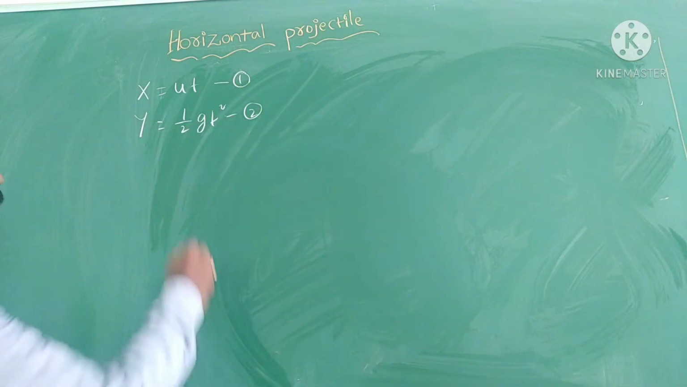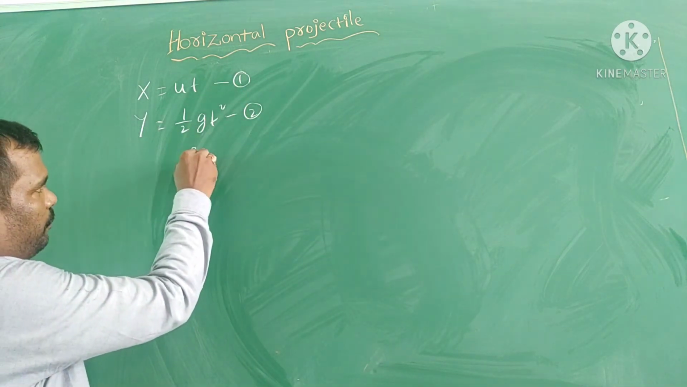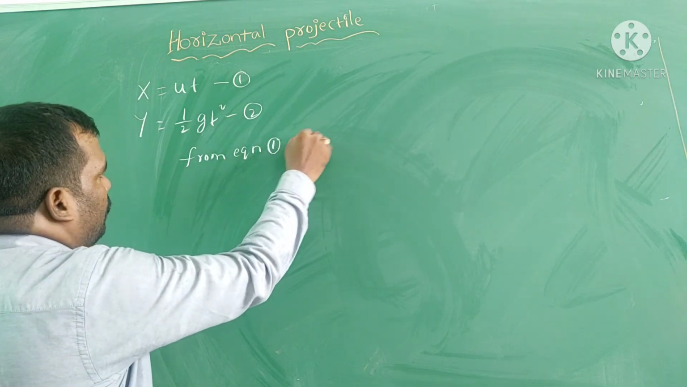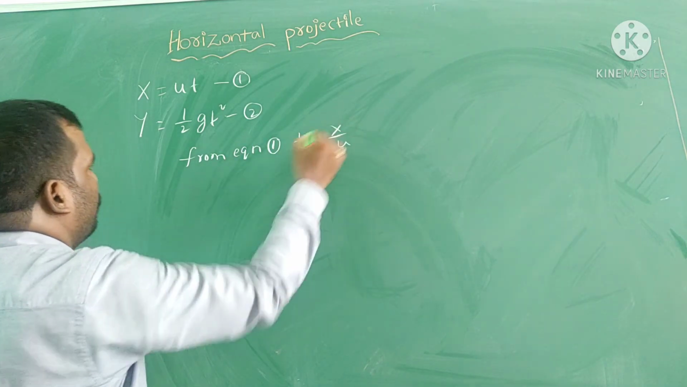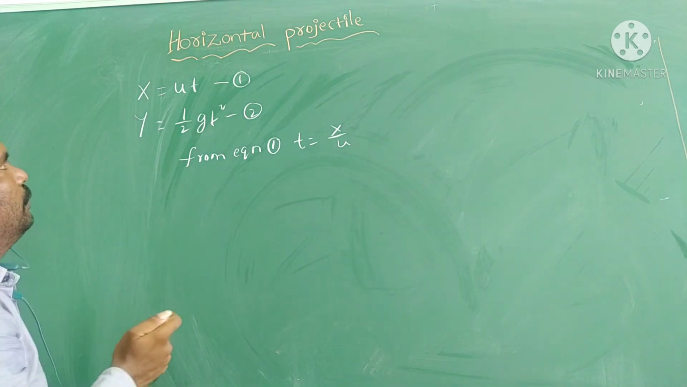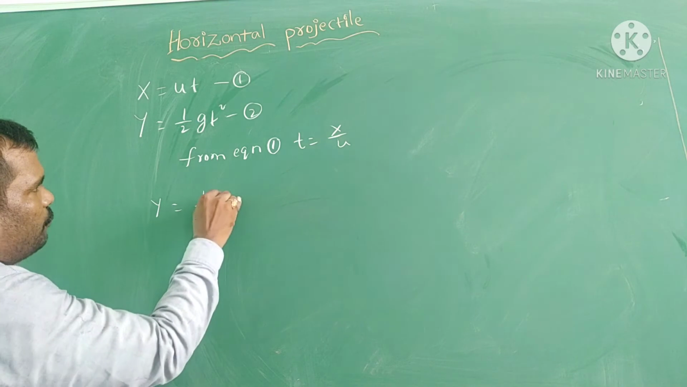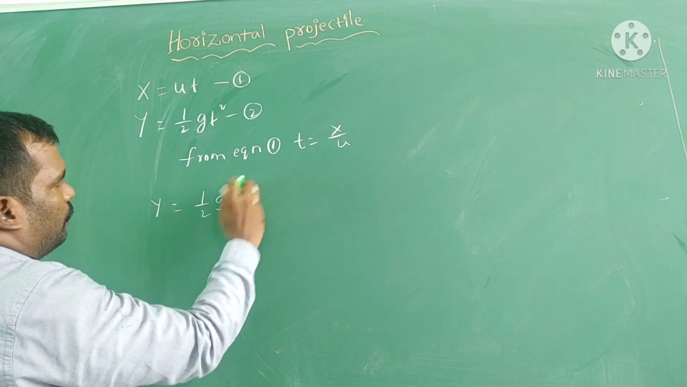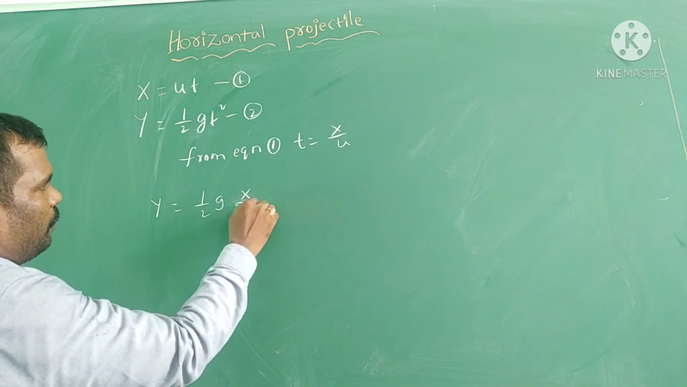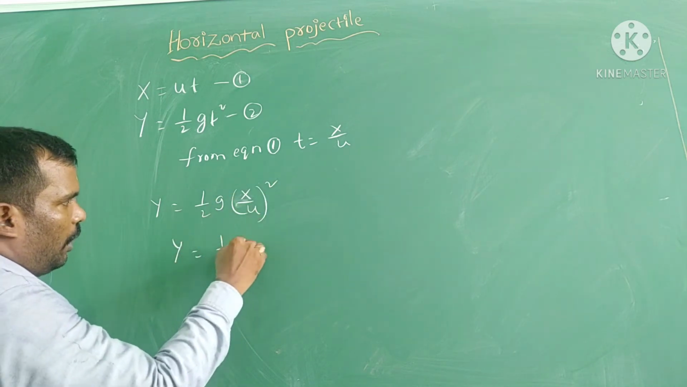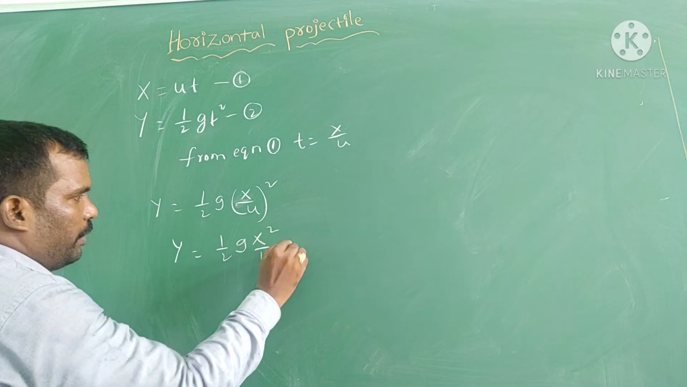Now, from equation 1, t is equal to x by u. If you substitute here, t is equal to x by u, therefore y is equal to half g into x by u the whole square. Therefore, y is equal to half g x square by u square.